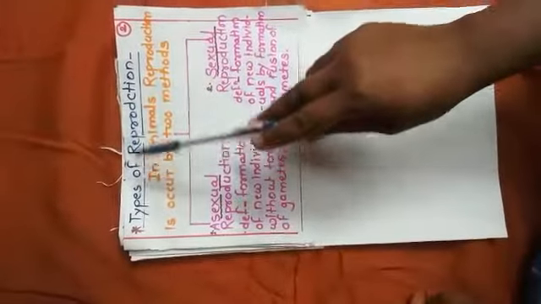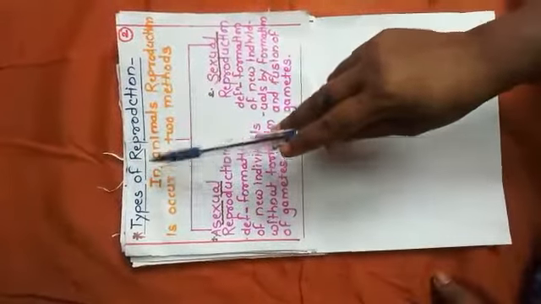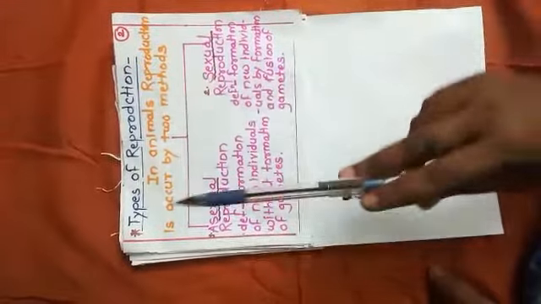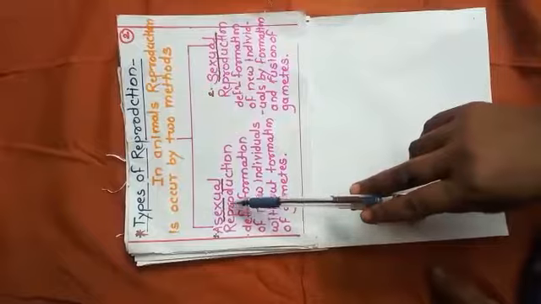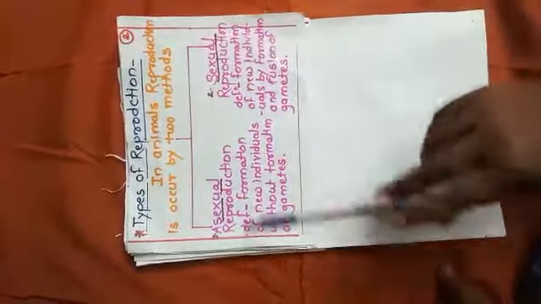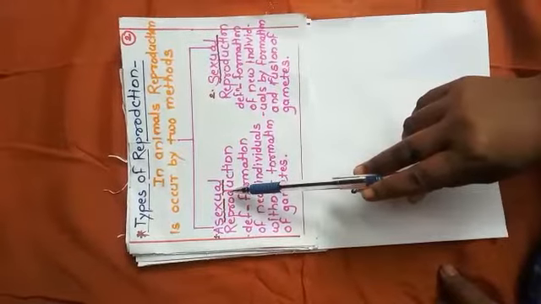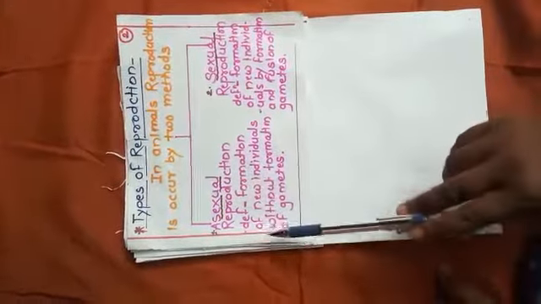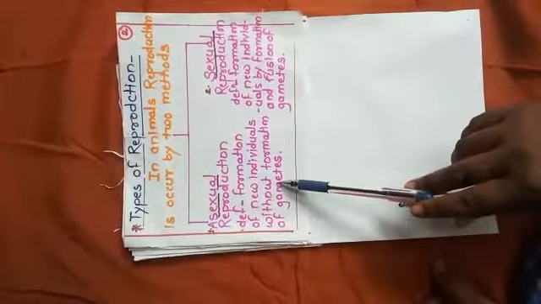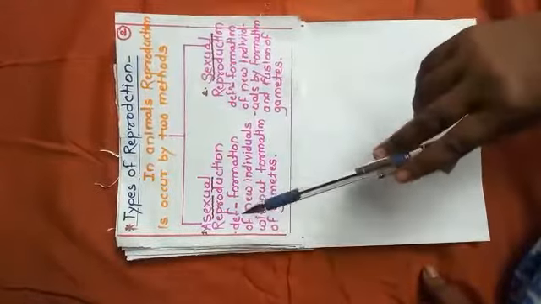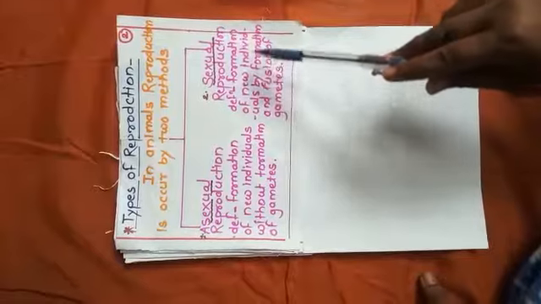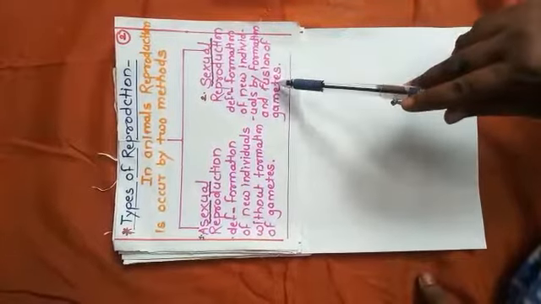Now, types of reproduction. Generally, in animals, reproduction occurs by two methods. First one is asexual reproduction and second is sexual reproduction. Asexual reproduction is defined as formation of a new individual without formation of gametes, and sexual reproduction is defined as formation of a new individual by formation and fusion of gametes.